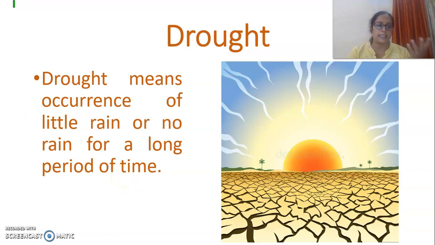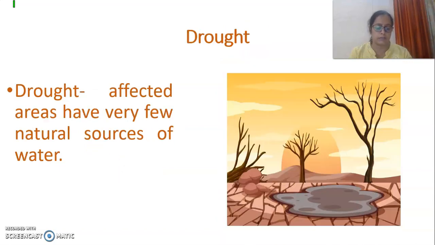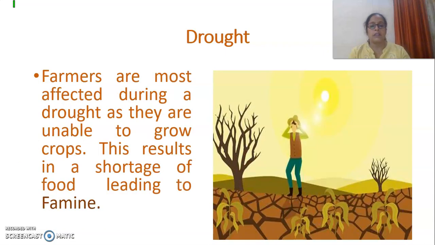Because there is less water on the earth's surface. Now, drought affects the areas where there is little water or no water. You can say the natural sources are very few. So there the drought especially occurs. Now, who all are affected by the drought?